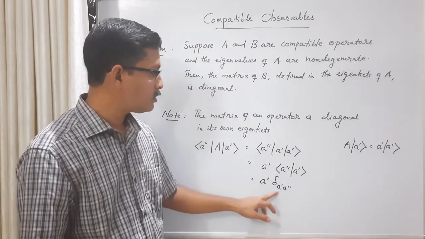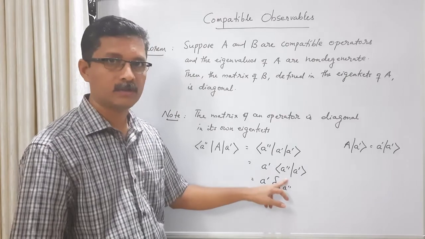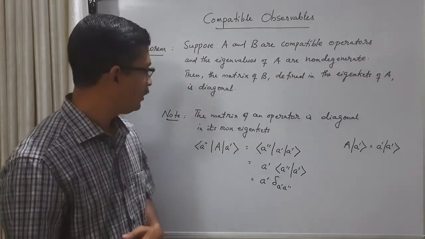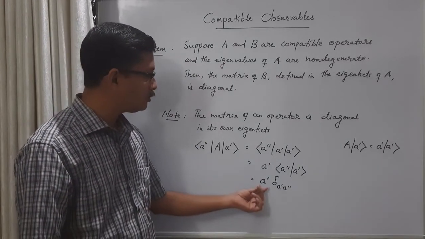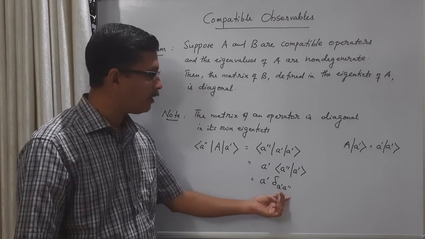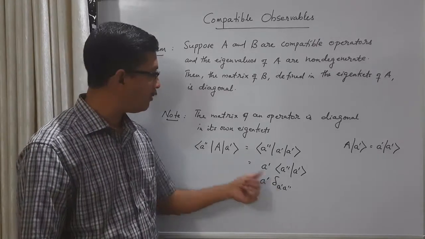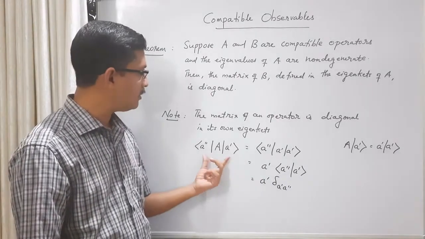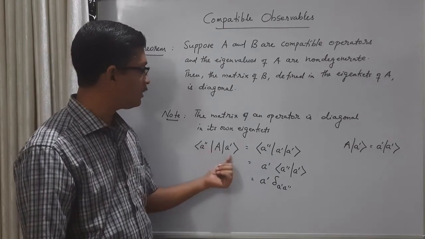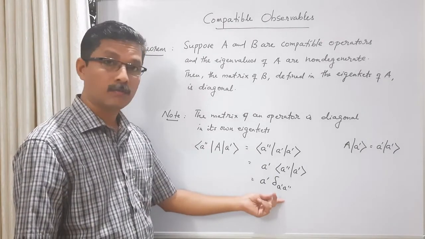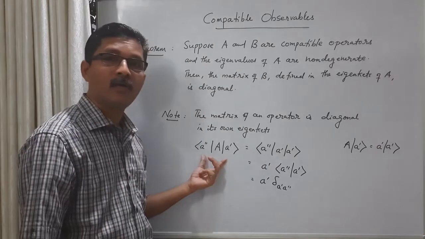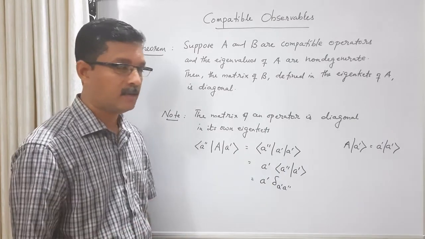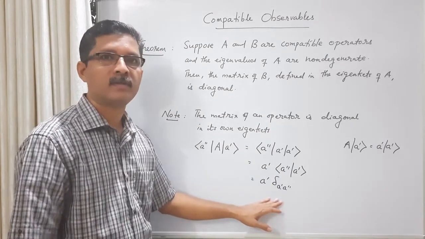Kronecker delta. If A double prime is not equal to A prime, the inner product is 0 because they are orthogonal. If A double prime equals A prime, the inner product is 1 because they are normalized. So we get this: the matrix element is equal to some constant A prime multiplied by the Kronecker delta. It means that if A double prime is not equal to A prime, the right hand side is 0. That means if the row index and column index are different, the right hand side is 0. If row index and column index are different, you have off diagonal elements. That element is not a diagonal element. Then the result is 0. So all the off diagonal elements are 0.